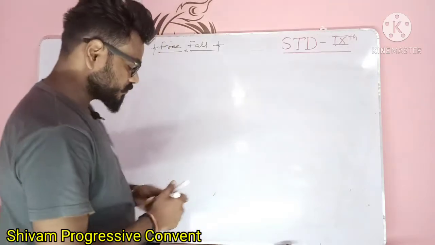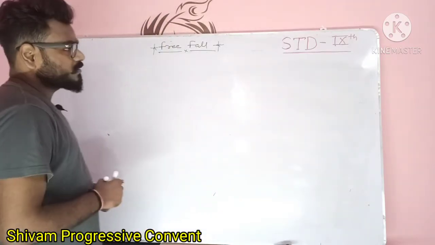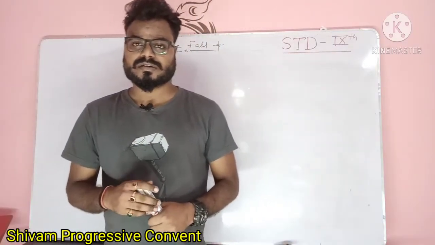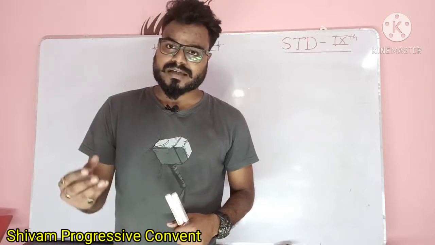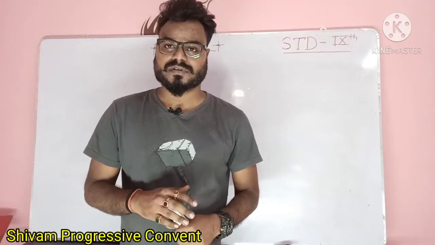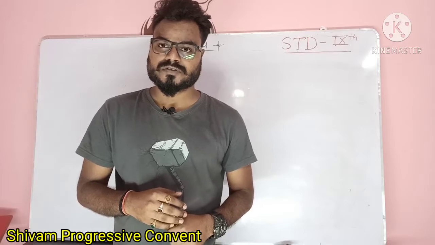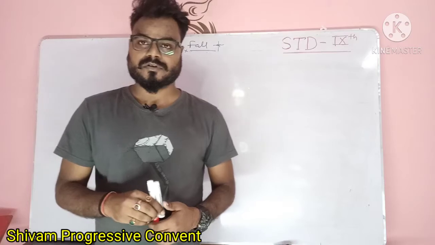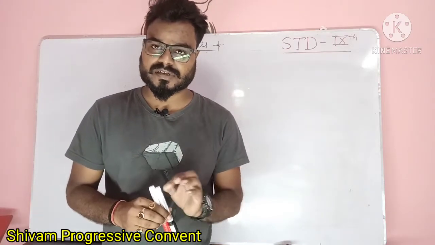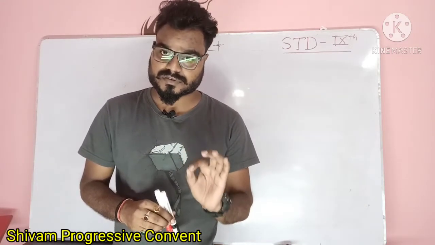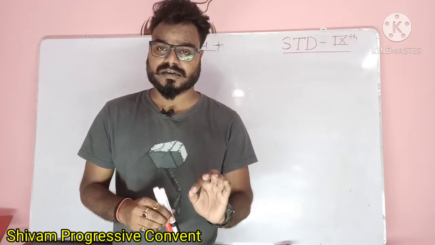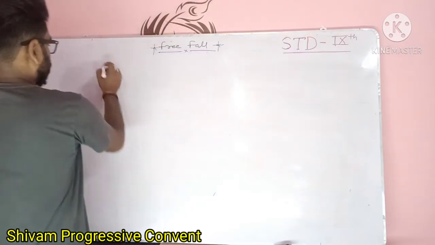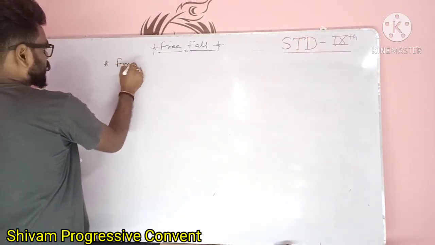What is free fall? When any object falls on the earth under the action of only gravitational force, then we can say that this fall is called free fall. It means if any object is falling or dropping on the earth only because of gravitational force, then we can say this is the condition of free fall. So if you write the definition of free fall, then please note down what is free fall.